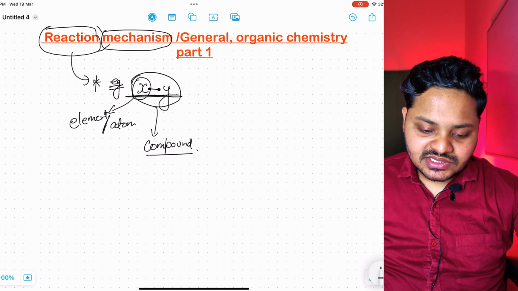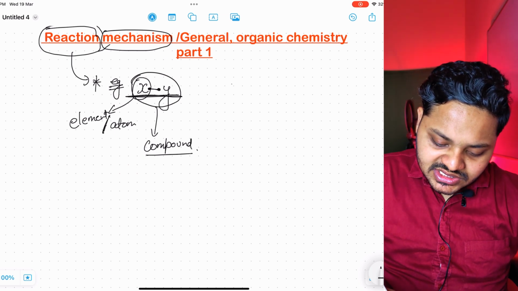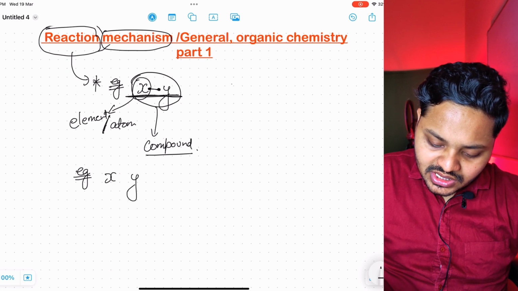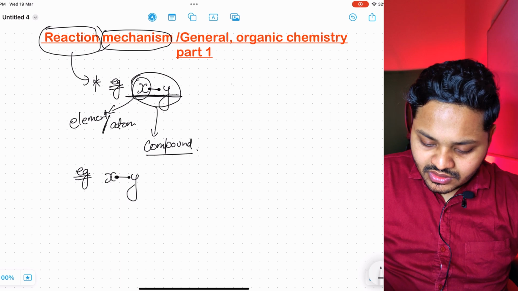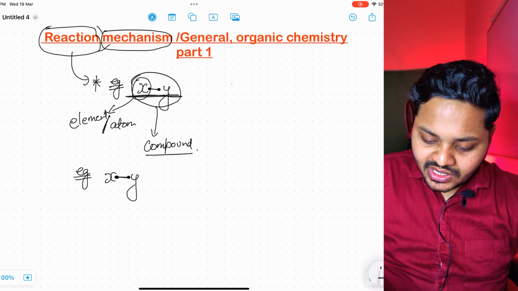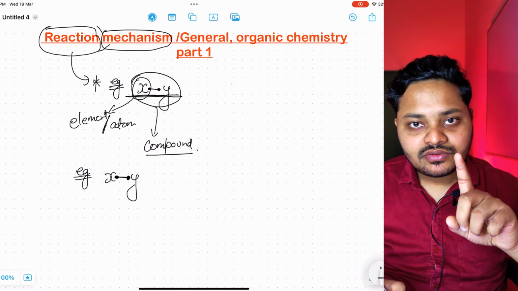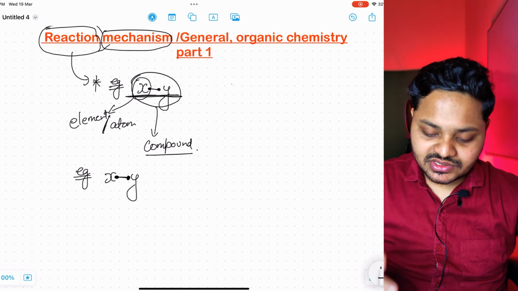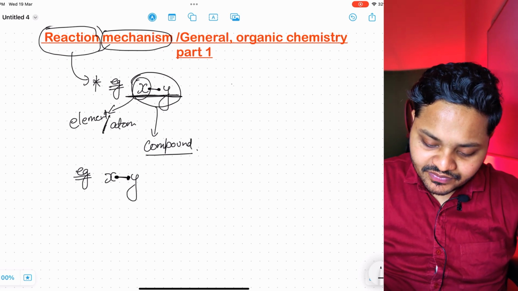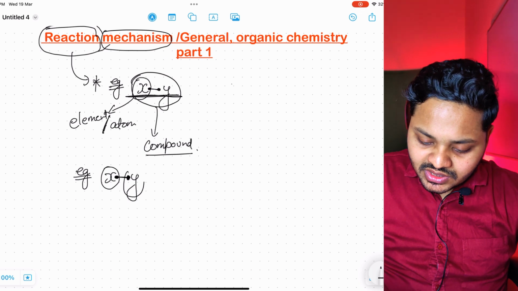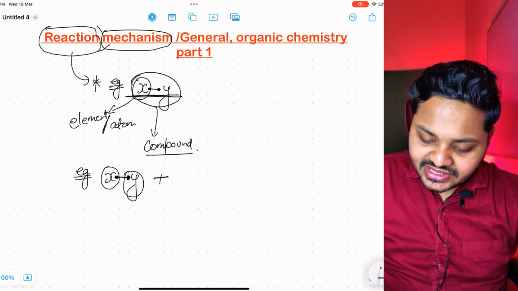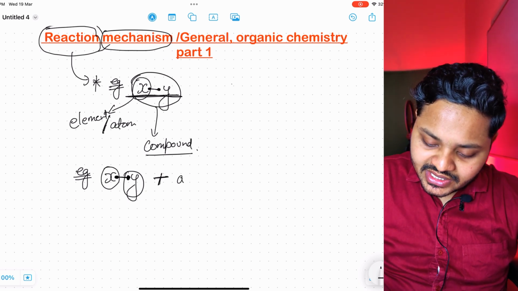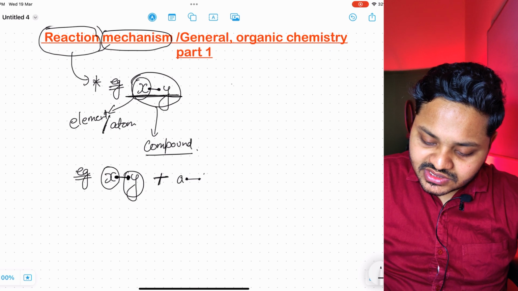Just a hypothetical example: X and Y are the compound. There is a single bond between them, and we know that the formation of a single bond is the result of two separate electrons. That's why this electron is of X and this electron is of Y. First of all, they react with another hypothetical compound, A bonded with B.